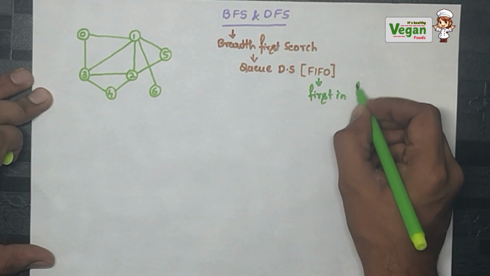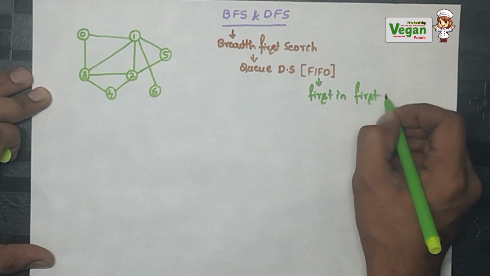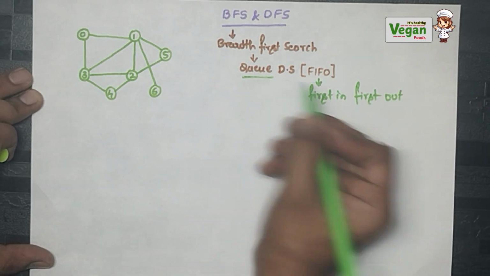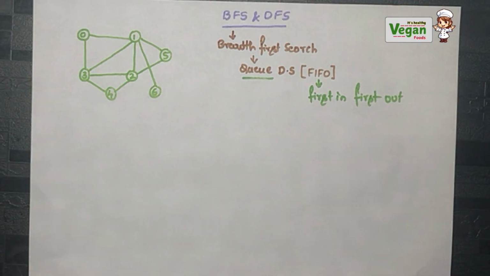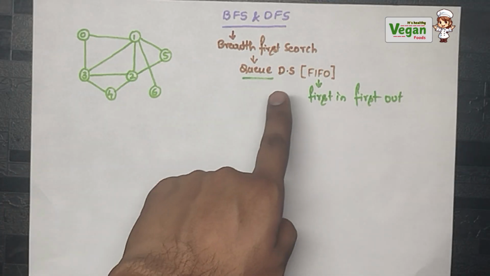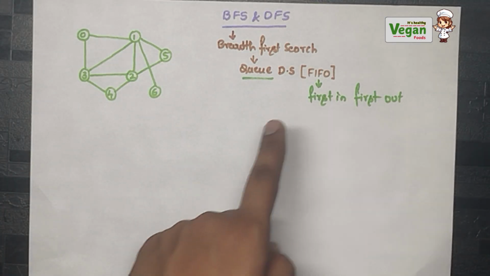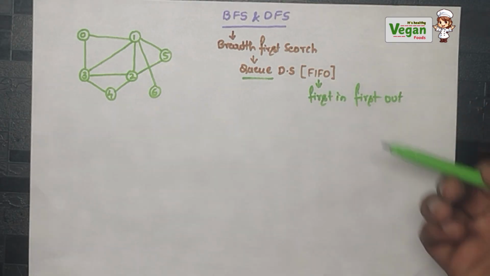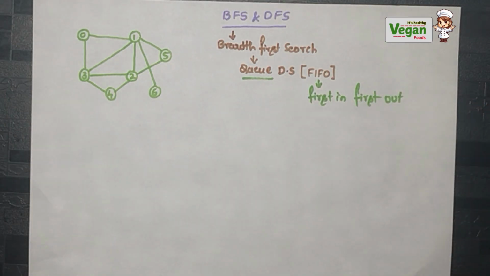First in, first out. That is, since we are using the queue data structure, whichever node comes into the queue first will be kicked off from the queue first. That is, whoever comes first will get out of that queue first.